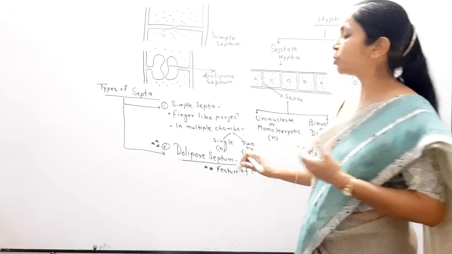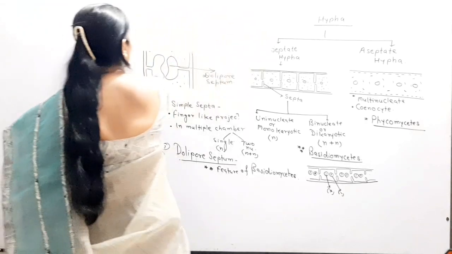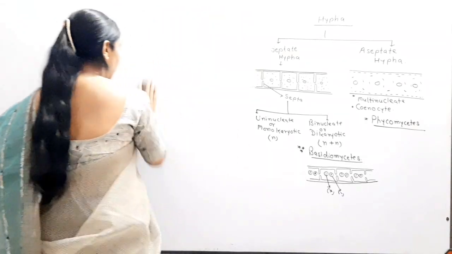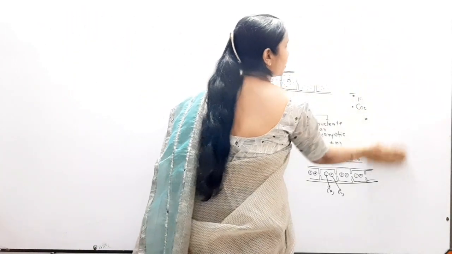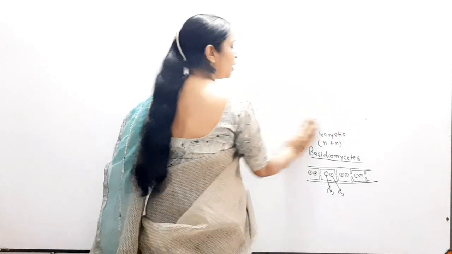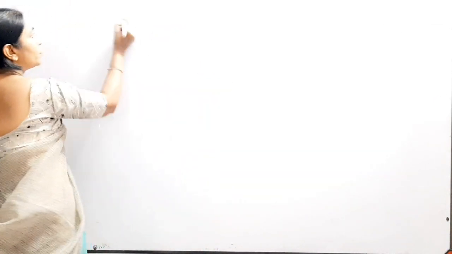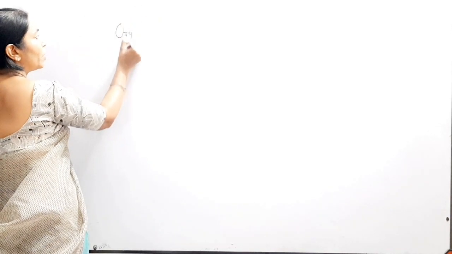Okay. Now we come towards the next topic. When we completed the structure of fungi, after that you remember the multicellular grade of organization is present in fungi. So generally true tissues are completely absent. Clear? But if you cut a section of fungi and observe under a microscope, at that time you see some